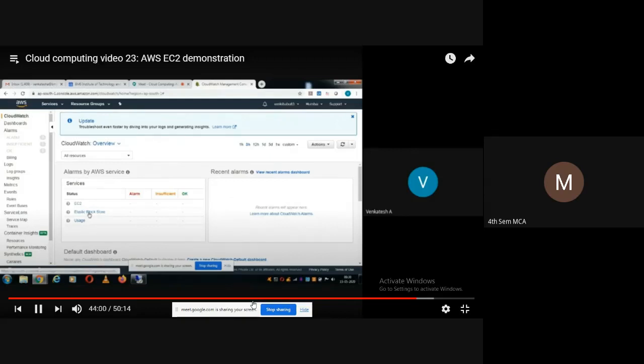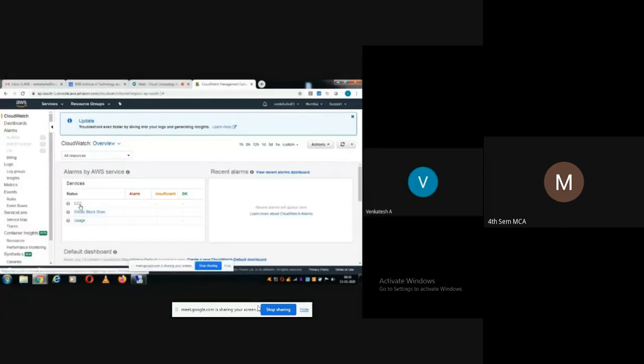So we are using 2 services. One is EC2, that is a container. To host the web services, we have used EC2, so that it is showing here. And we have used Elastic Block Store, that is to host the guest operating system. So that is the storage facility we need. So the storage service that we are using is Elastic Block Store. Then you can select here overview.